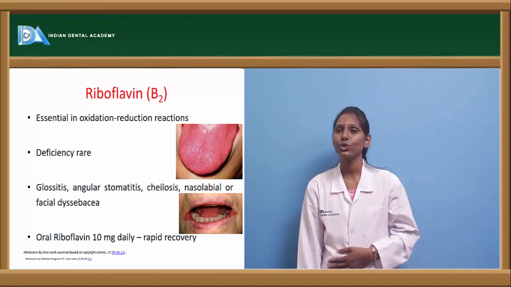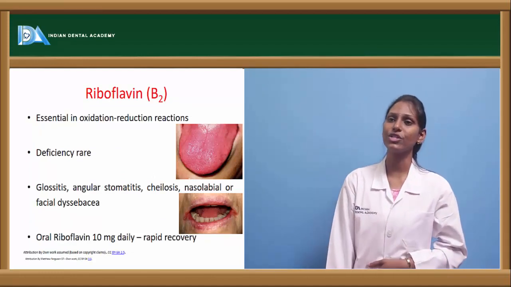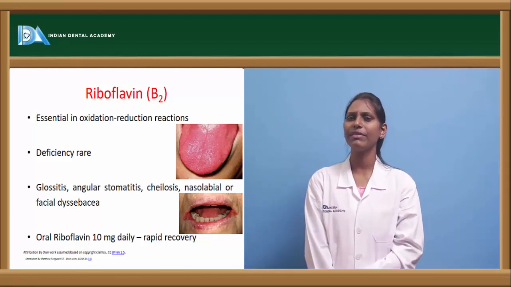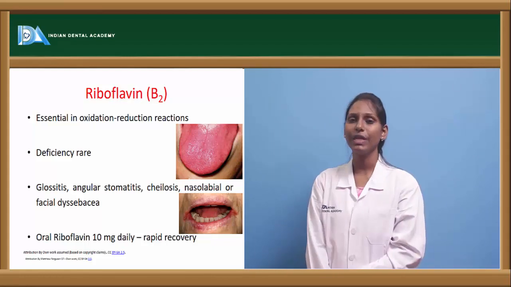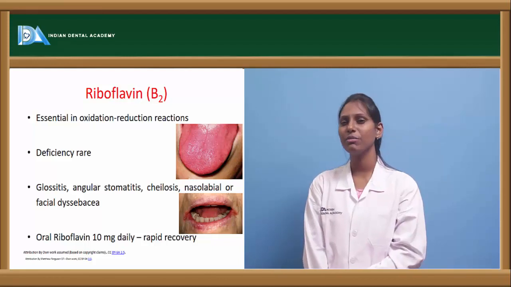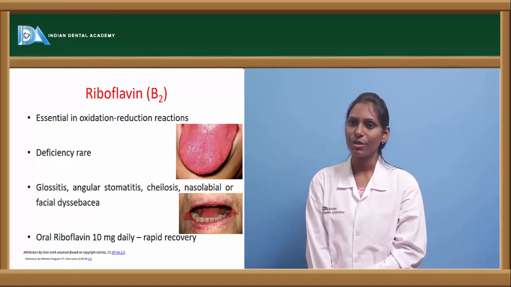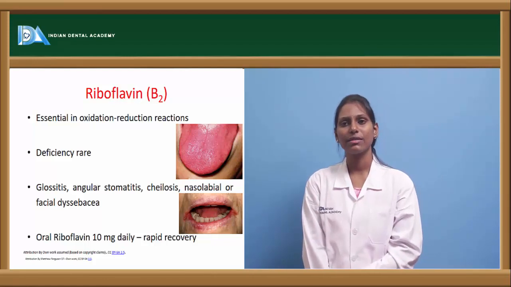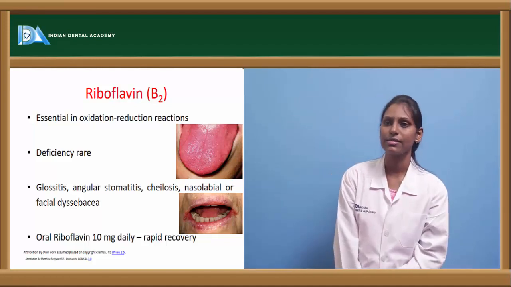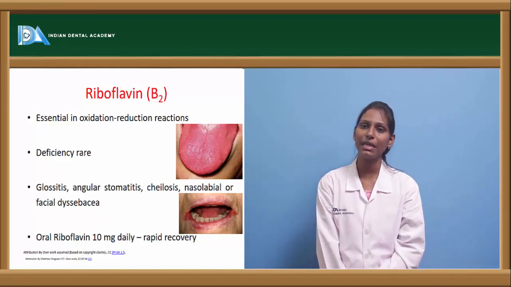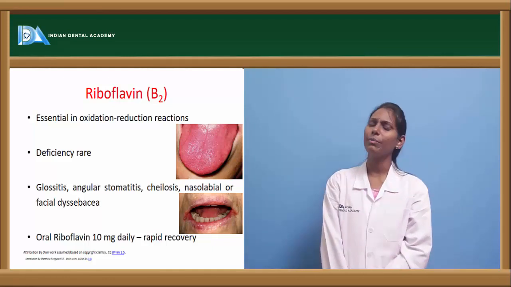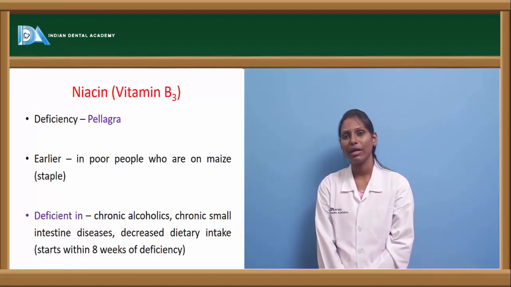Now coming to vitamin B2, which is riboflavin. It is essential in oxidation-reduction reactions, that is, redox reactions. Riboflavin deficiency is also very rare. However, if there is a deficiency, it can result in angular cheilitis, glossitis, especially a burning sensation of the mouth and tongue, ulcerations in the mouth, angular stomatitis as we discussed, cheilosis, and nasolabial facial dysesthesia. Oral riboflavin of 10 milligrams daily can be helpful in alleviating these conditions, and patients will have rapid recovery.